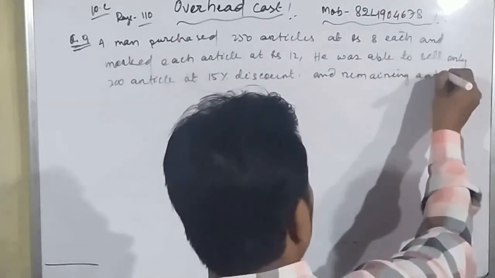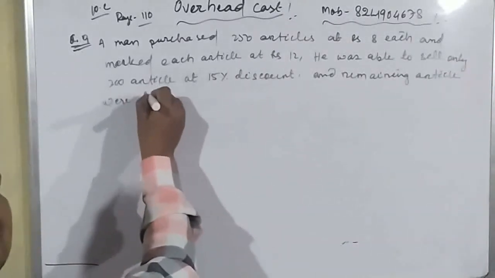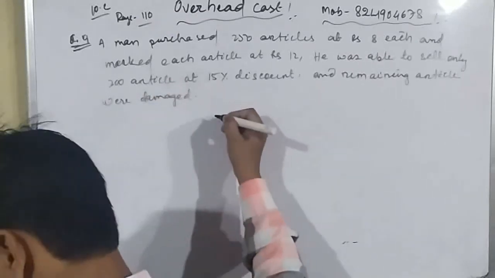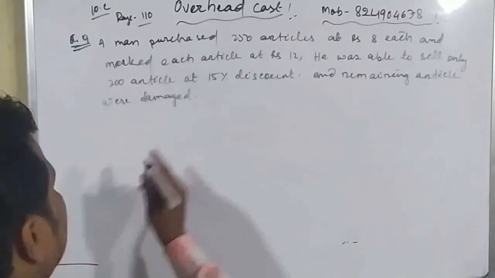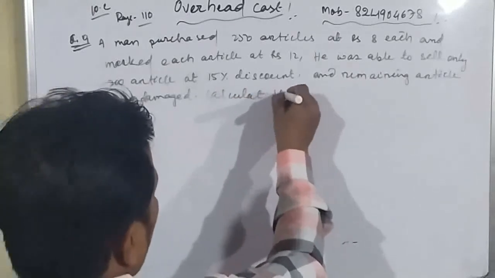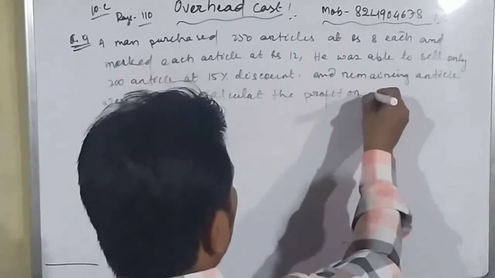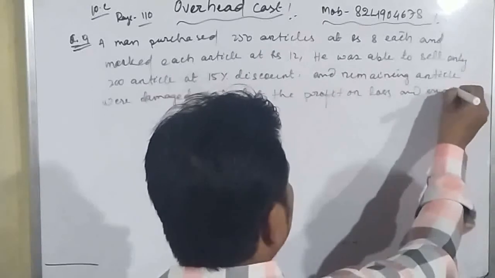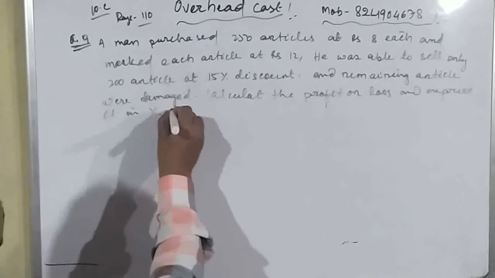Calculate the profit or loss and express it in percentage.